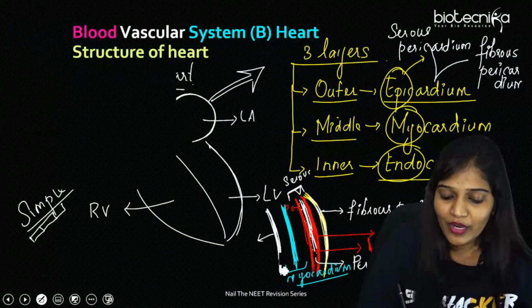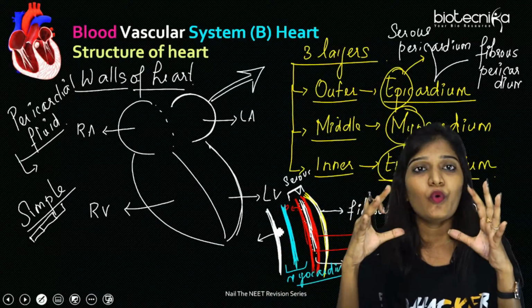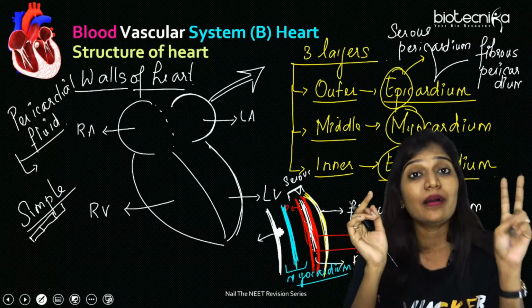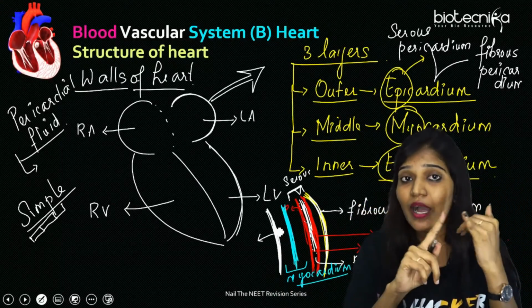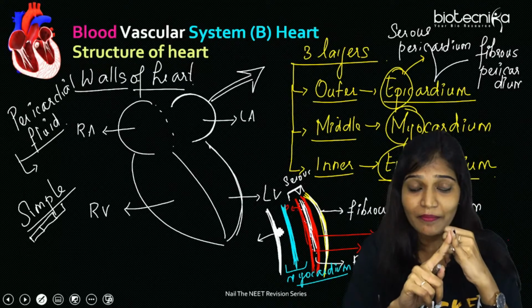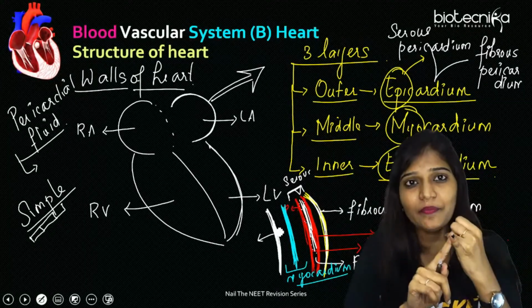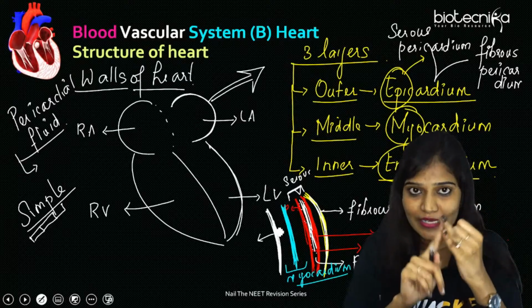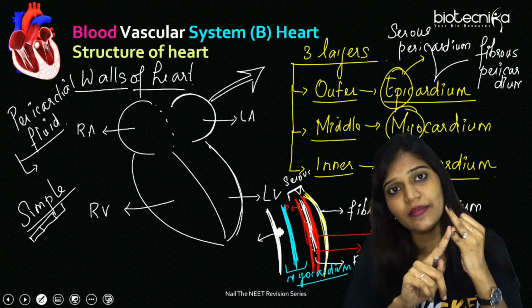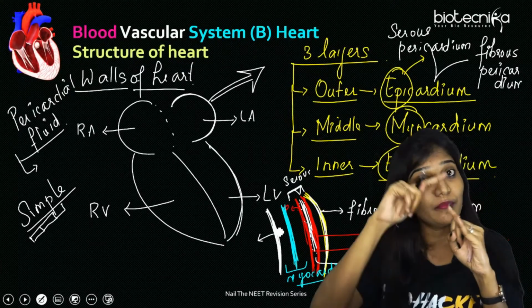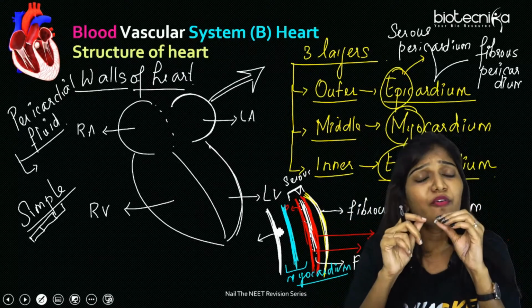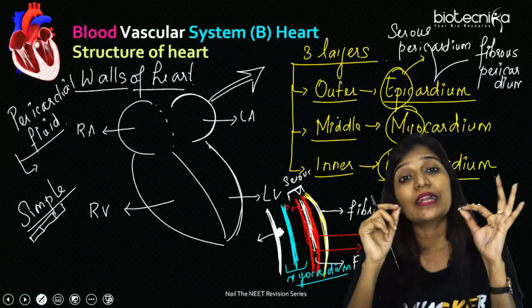That is endocardium. So let's revise it again. What are the walls of the heart? You have to remember it's a double-membraned pericardium. The outermost one is called pericardium, or we can say epicardium. Epicardium is of two types: serous pericardium, and the other is fibrous. Fibrous is the outermost one. They have pericardial fluid, and it acts as a lubricant.